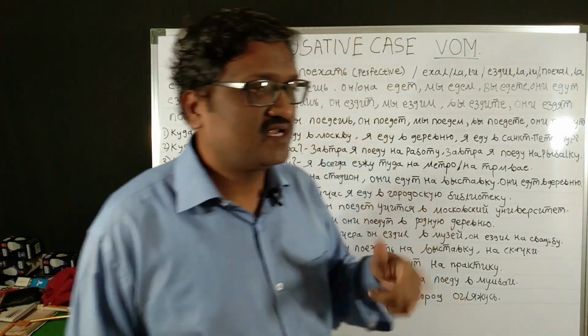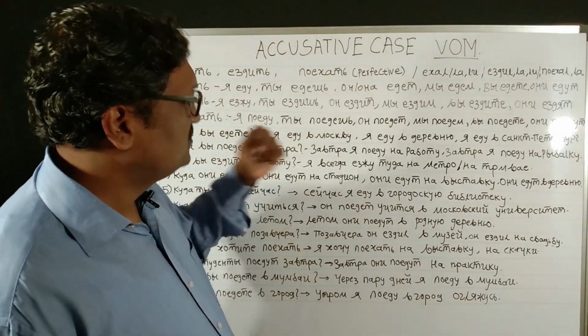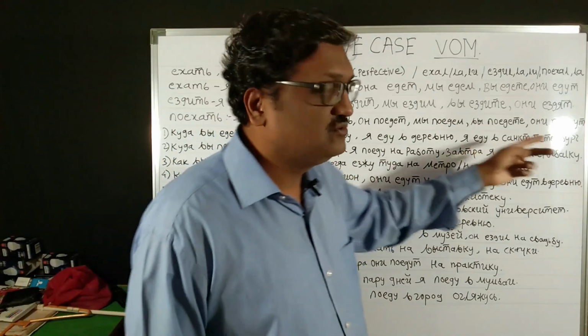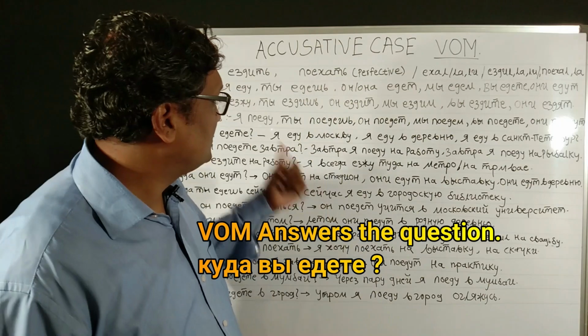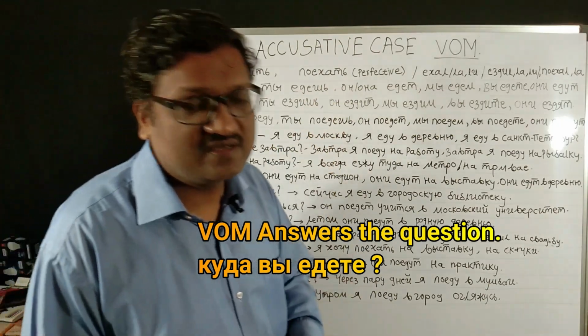Now I am driving to some place. Ya yedu wa Moscow, ya yedu wa Direvnu, ya yedu wa Sankt Petersburg. So kuda vi yedete, that is the question which these verbs are answering.